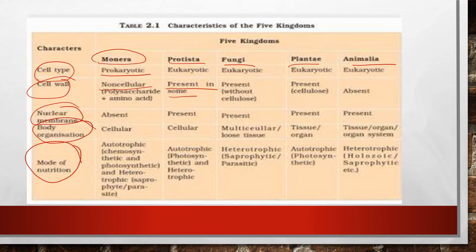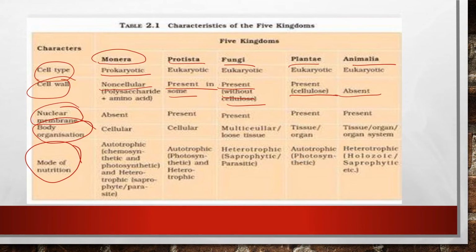In fungi, it is present, but without cellulose. In the plantae group, there are cell walls with cellulose. That is, the cell wall is very prominent in plants. But in animalia, there is no cell wall. That is, the absence of cell wall in animalia.